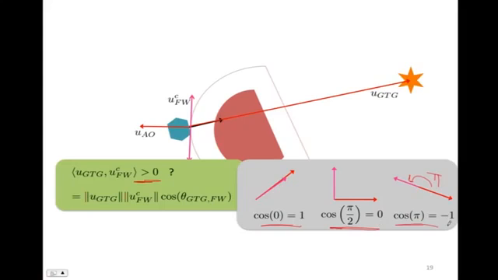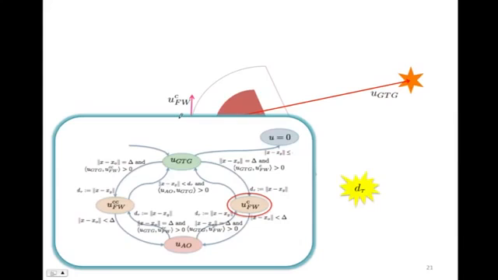So we know that this cosine term is going to vary between these values. And if it's 0 or -1, then no matter what these magnitudes are, it's irrelevant. So really what we're worried about is when we're in between these two cases, between 0 and 1, where this is going to be greater than 0. You can see now directly from the picture that in this case, my angle between the clockwise and the avoid obstacle is a little bit smaller than between these two, right? Because these are going to add up to 180. This one looks like a little bit less than 90, so that means we're going to follow that clockwise rotation.